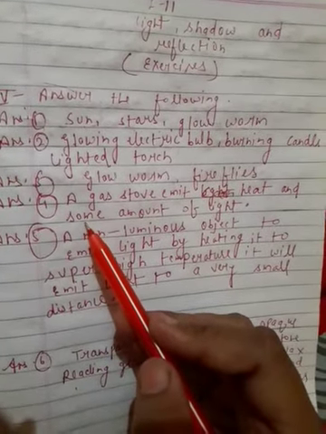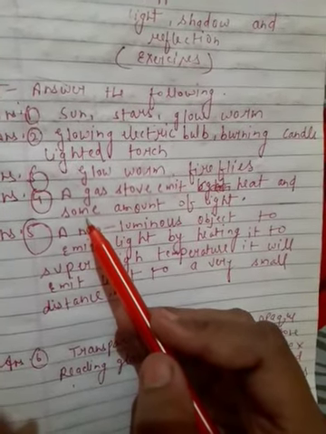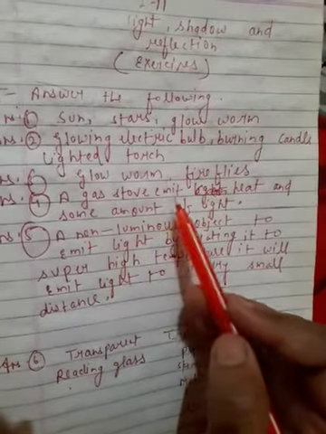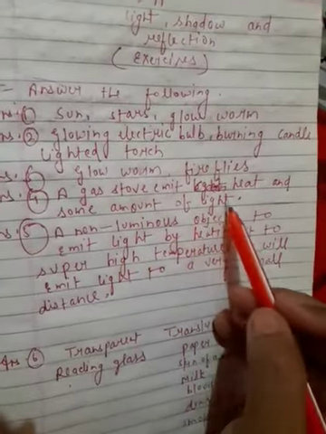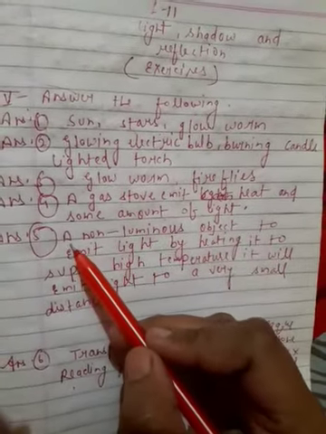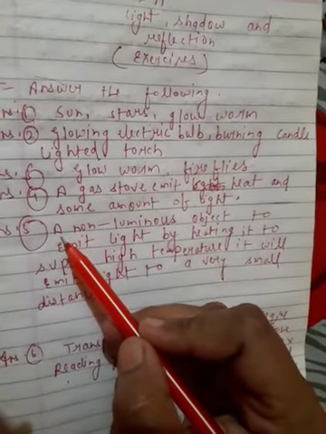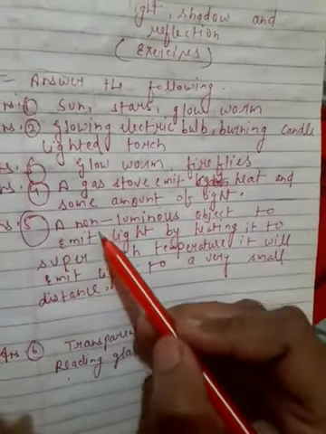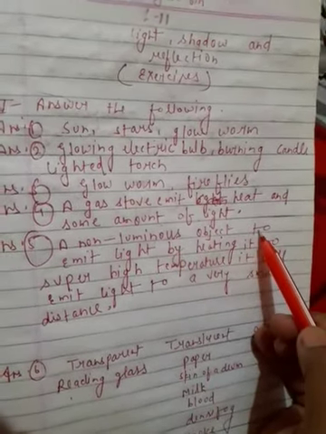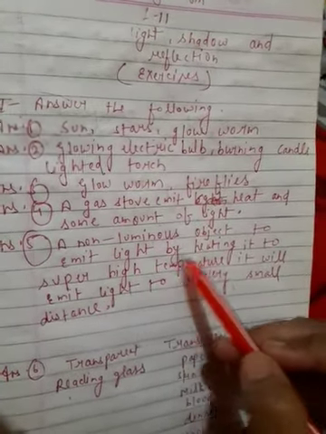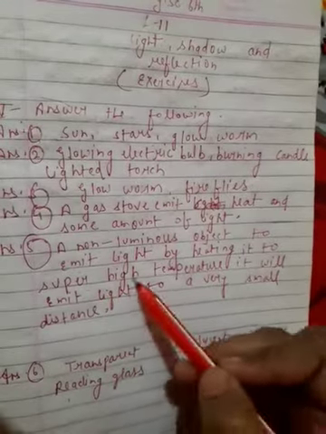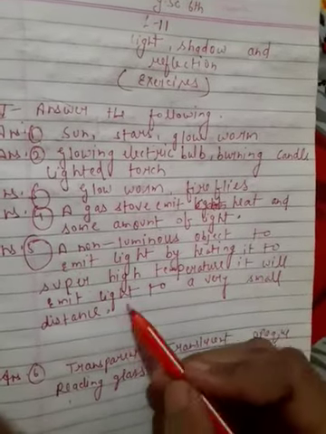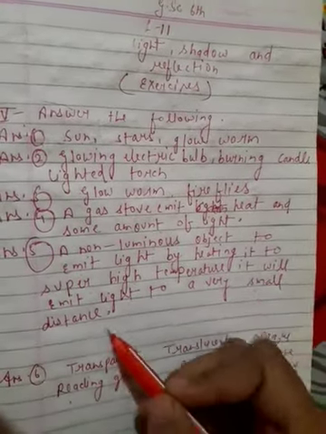Question number 4. Does the flame of a gas stove emit light? Explain. A gas stove emits heat and some amount of light. And question number 5. State one way of making a non-luminous object emit light. A non-luminous object emits light by heating it to a super high temperature. It will emit light to a very small distance.